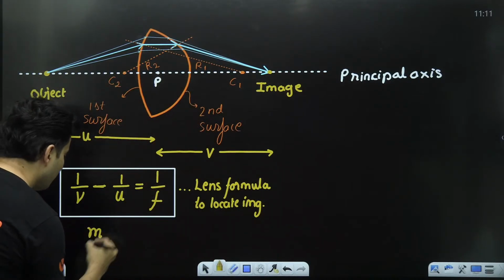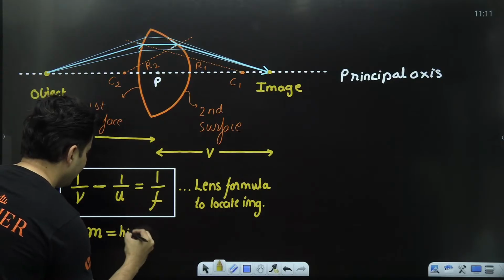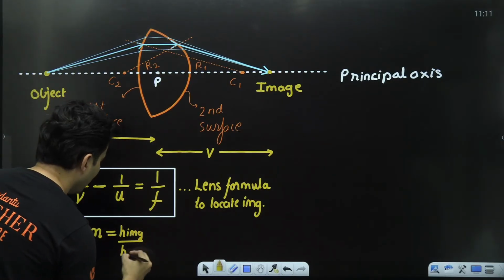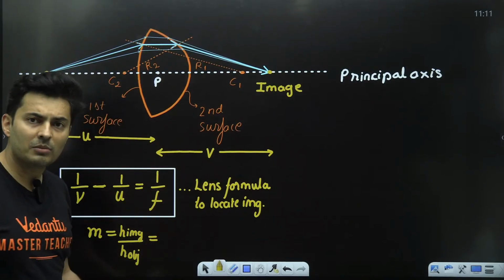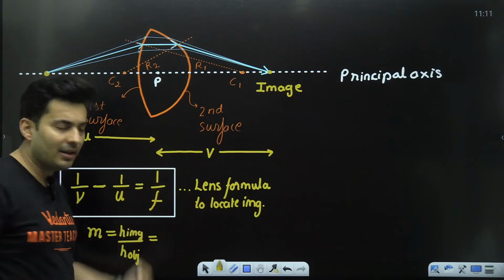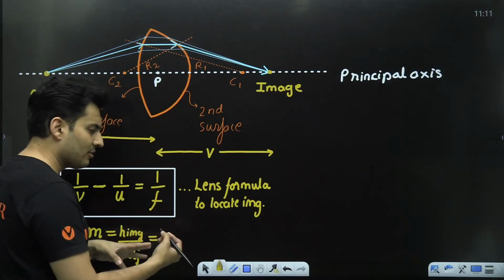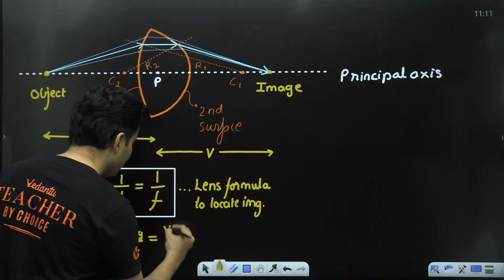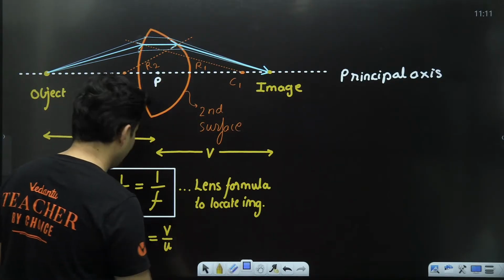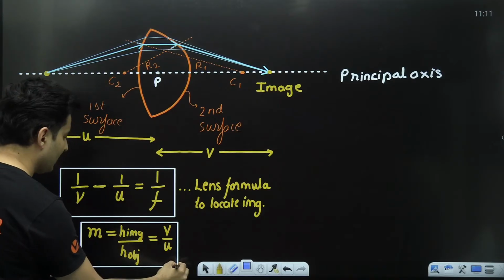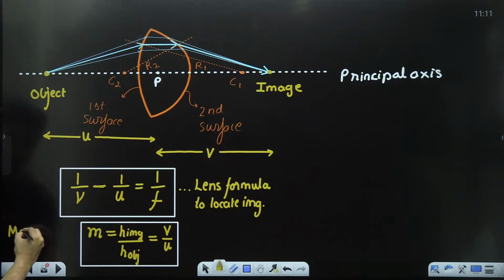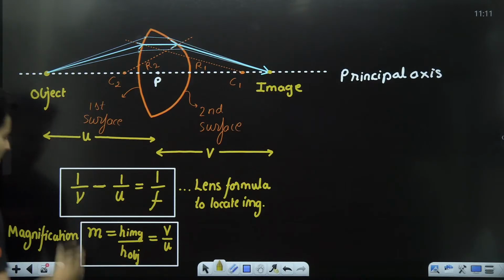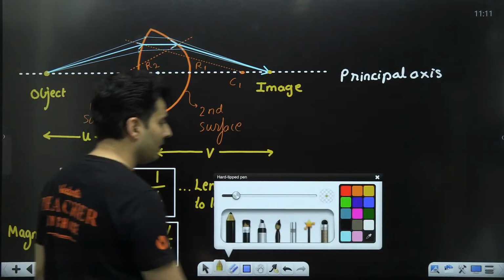You can also check the magnification, which is the height of the image upon height of the object. This formula is very similar to the mirror formula. Instead of negative v by u, the sign will change. Wherever minus is there, plus will come. If plus is there, minus will come. So this will be plus v by u. That's the major difference. So this is basically your magnification formula. The same theory which we have learned before is still applicable here also.